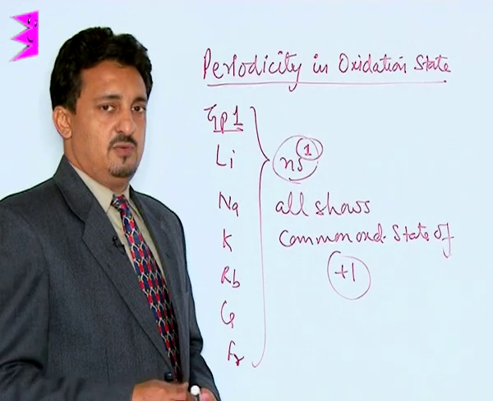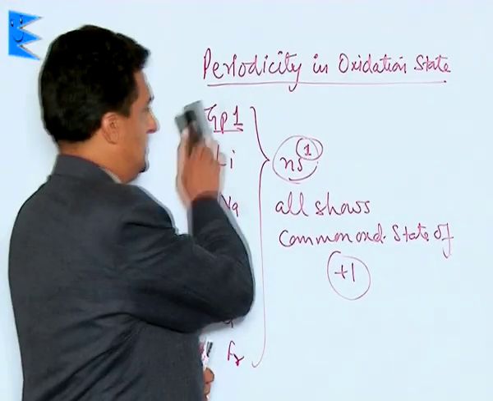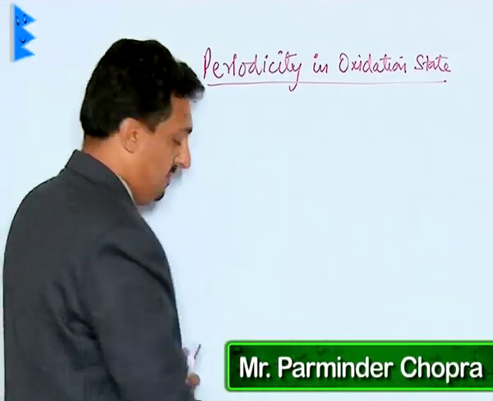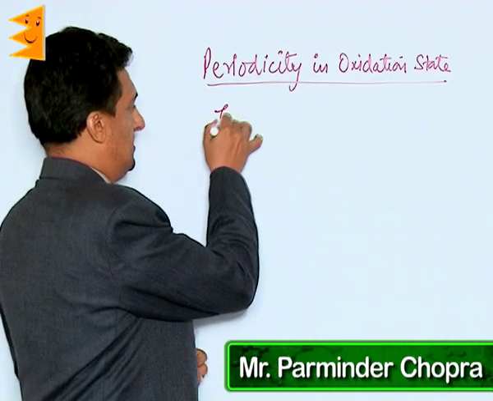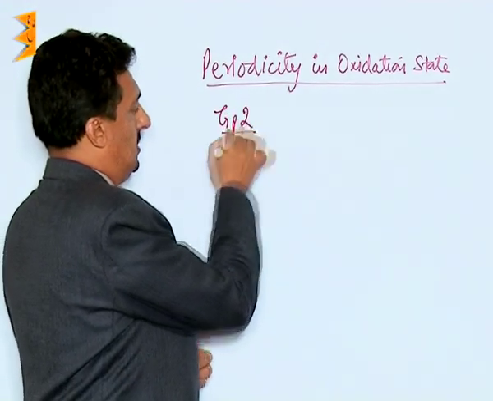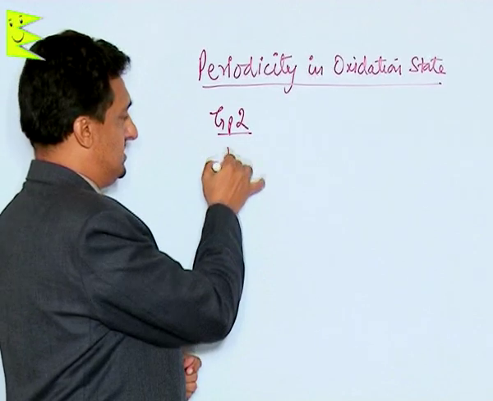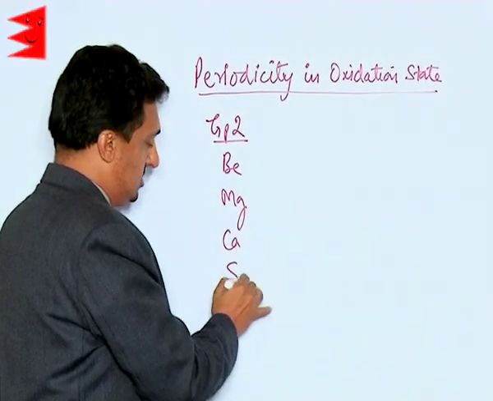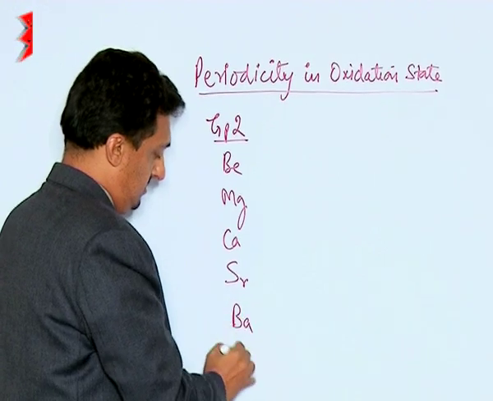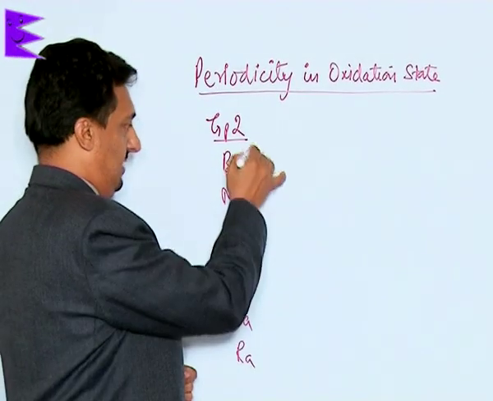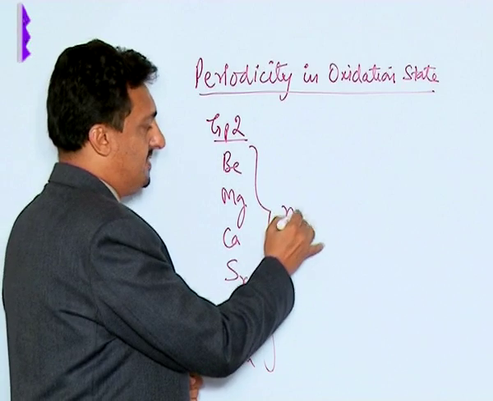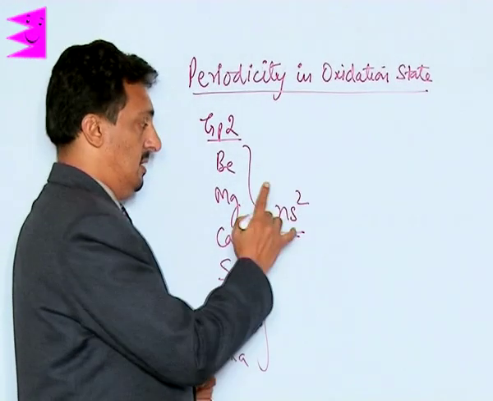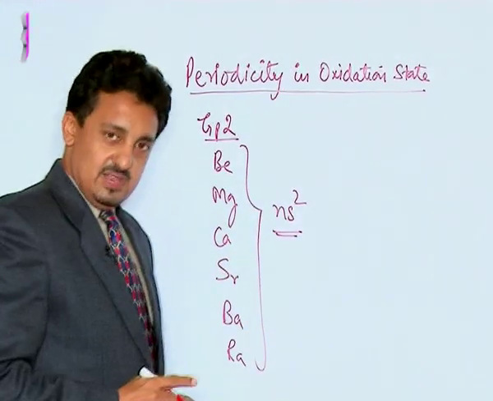In case of group 2 elements, these are alkaline earth metals: beryllium, magnesium, calcium, strontium, barium and radium. All of these have the ns2 general configuration.